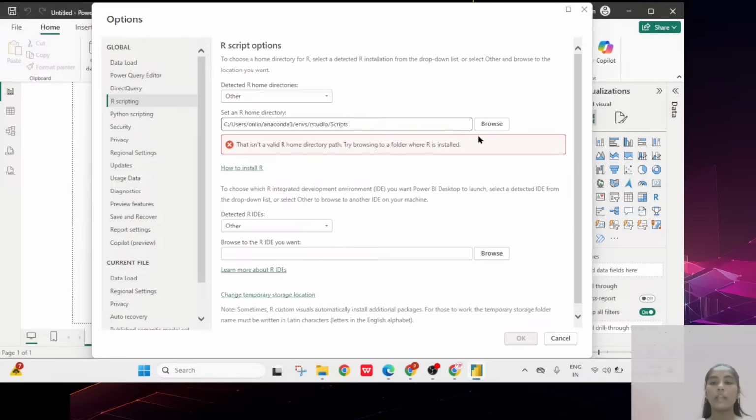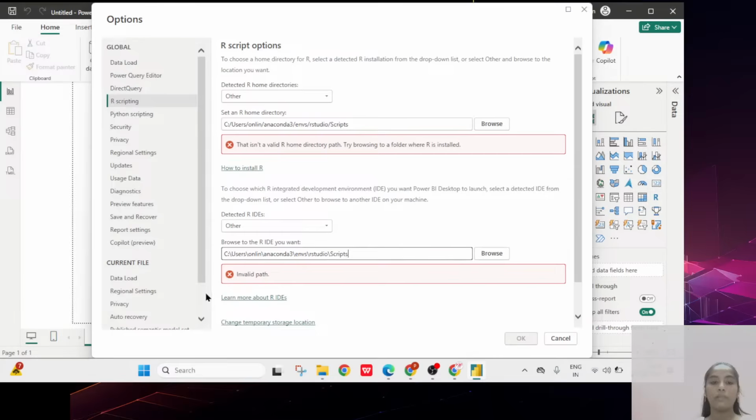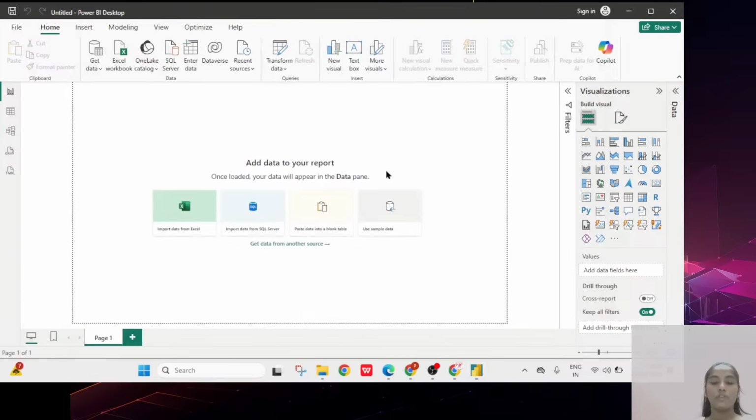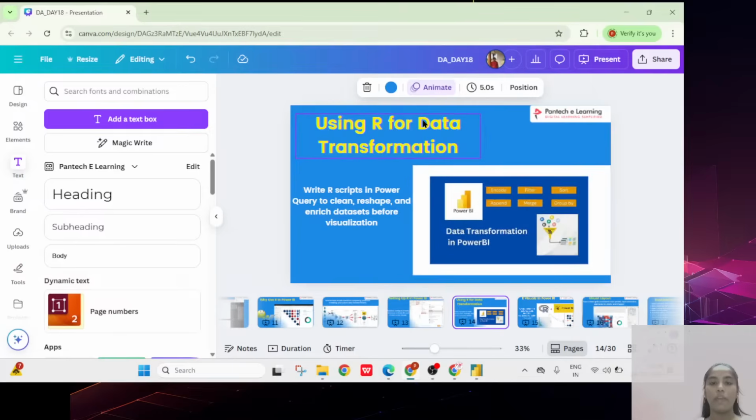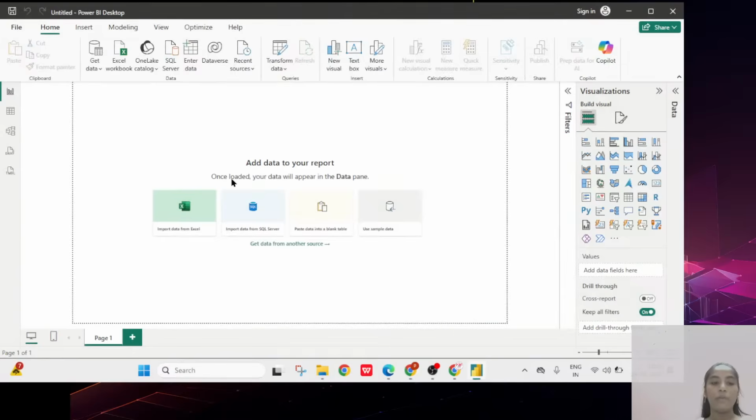So you have to add the path here, and after that here also you have to add the path. I mean the IDE requirement, wherever you have the path, you have to add it here. I already added it, that's why it's showing like that. Then you have to click on OK. After completing that, you have completed your requirement, the setting of R programming in Power BI. After that, to use R data for the transformation, in Power BI just go to Get Data. The first option, the installation option, is completed.